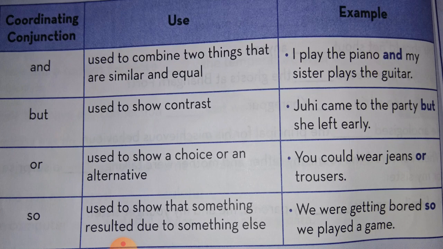Or is used to show a choice or an alternative. Example, you could wear jeans or trousers. So is used to show that something resulted due to something else. Example, we were getting bored, so we played a game.